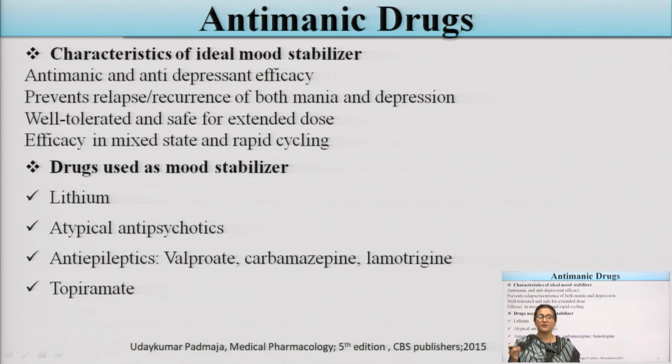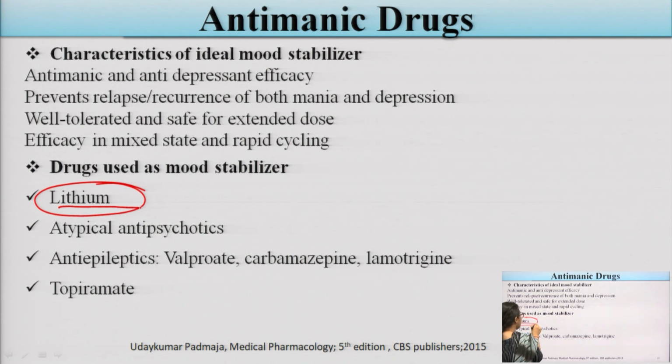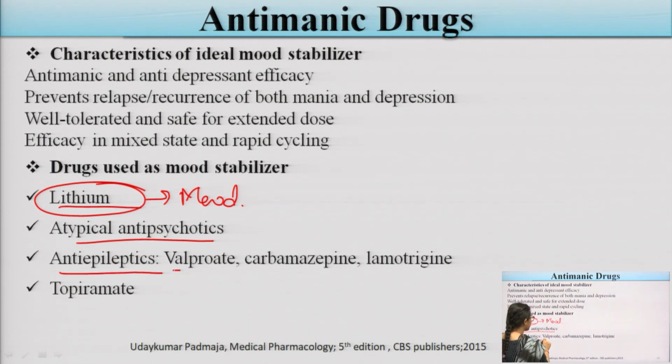Drugs which are mainly used for mania, the most important drug is lithium. It is a very important drug which is mainly used to treat mood disorders. Atypical antipsychotics and anti-epileptic drugs, which mainly include valproate, carbamazepine and topiramate, will be there.